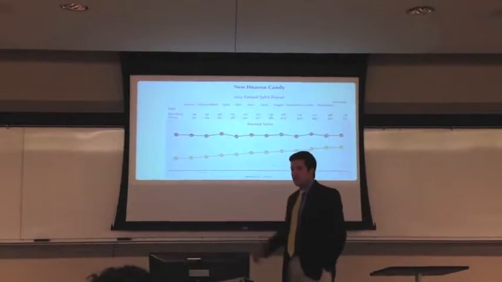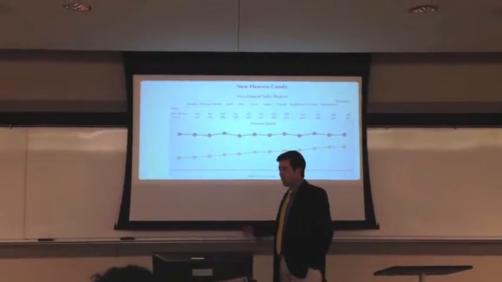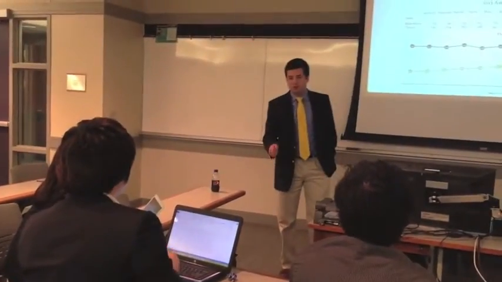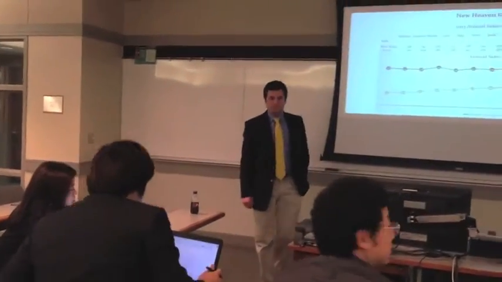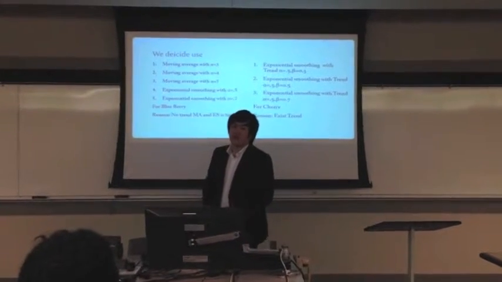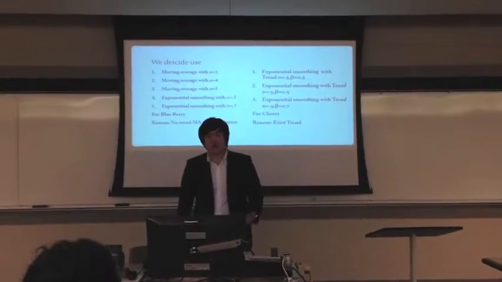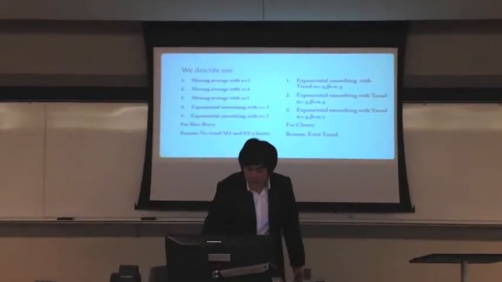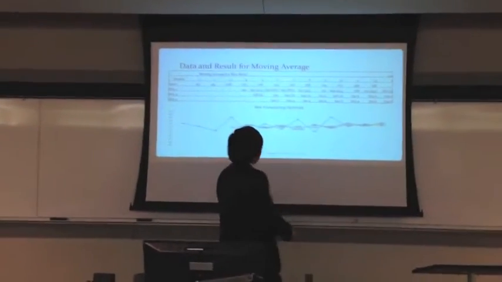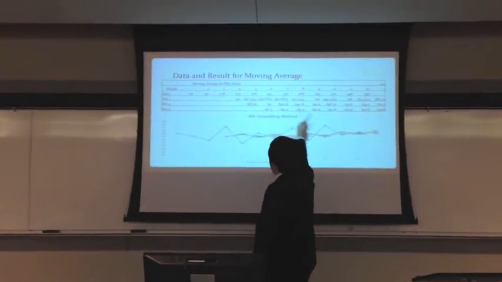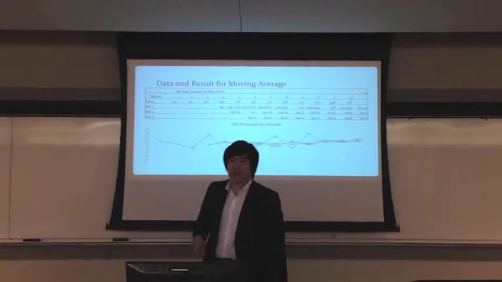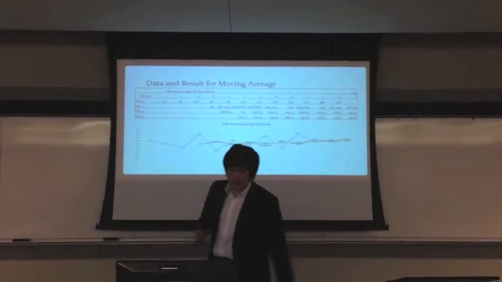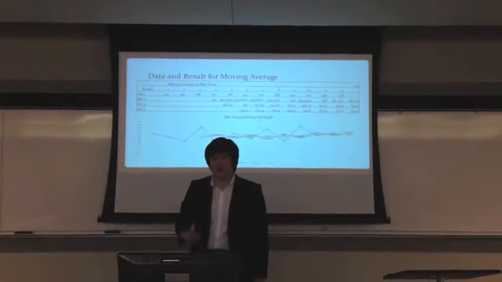So Todd, what can you tell me about the blueberry product and how we're going to determine the amount of raw materials that we're going to purchase? As our CEO Sanjay requested, I forecasted the January 2014 blueberry candy sales. As you can see, those graphs and numbers were our 2013 sales. Based on this, I decided to use the moving average method for forecasting.